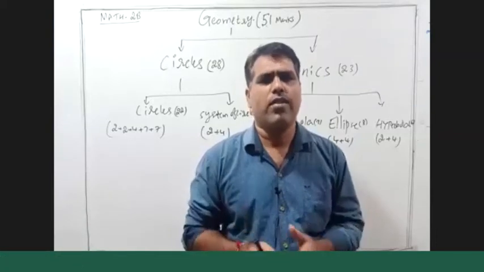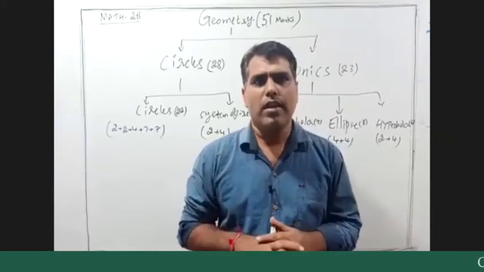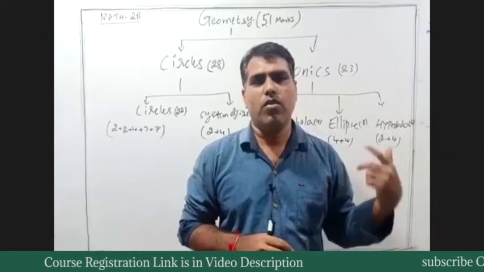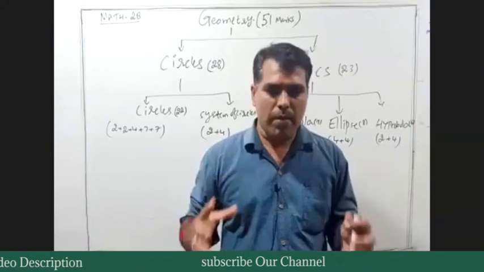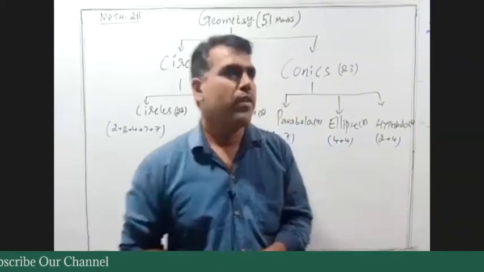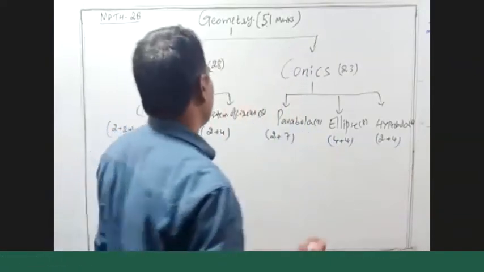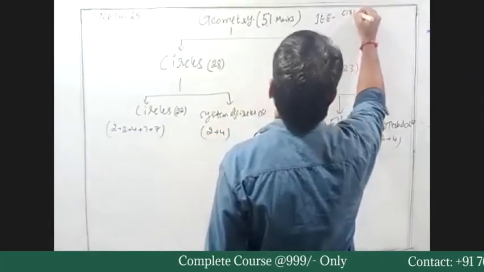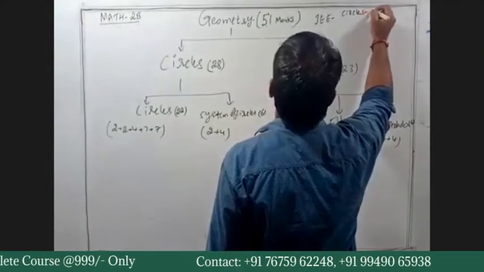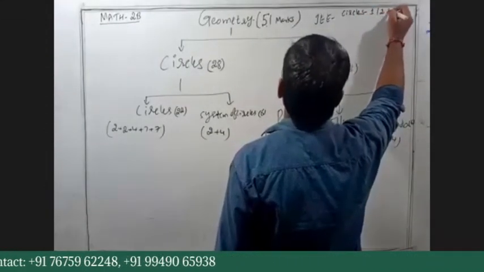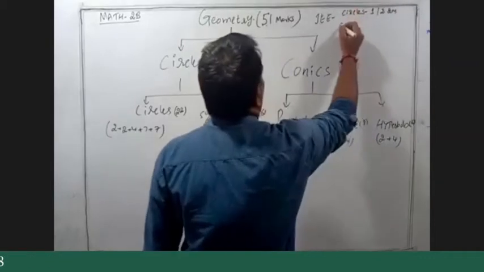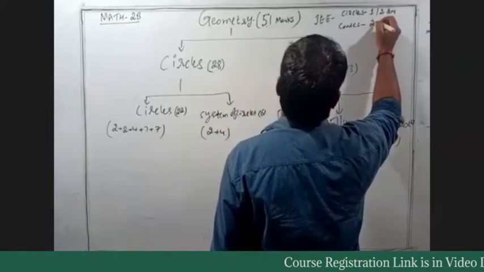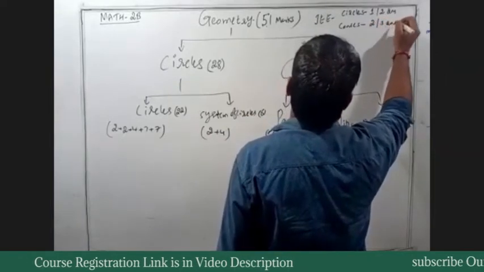For example, take a question on the length of a chord. You need to know what is meant by a chord. Geometry always gives combination questions. In JEE, from circles, combinations, at least 1 or 2 questions. And in conics, must and should, 2 or 3 questions.